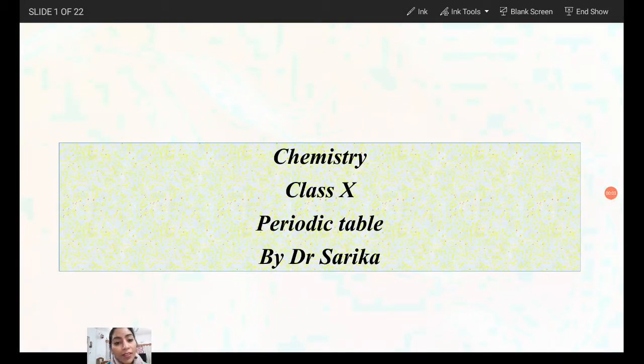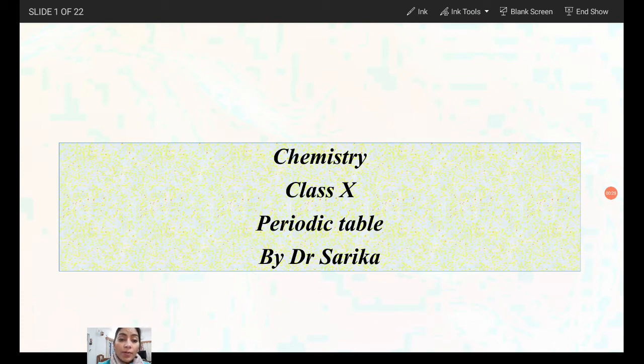Hello everyone. Today I am going to start a very important chapter of class 10, that is the periodic table. The periodic table shows all the elements, what is the structure of that element, what is the property, what is the characteristic of that element on the basis of their structure. We can go through different properties of elements by learning one chapter only, that is the periodic table.